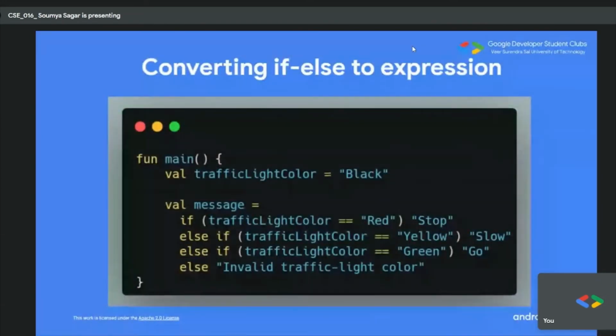And this is the final part of the if else expression. We have been doing a lot of if and else, so we are just putting it in one single line. Here, message is equal to, now we put the condition here, and then use the word itself here. So in one line the entire if else block has been declared. This isn't that important, but you can use it if you want some more optimization. Have a look at this for a while.